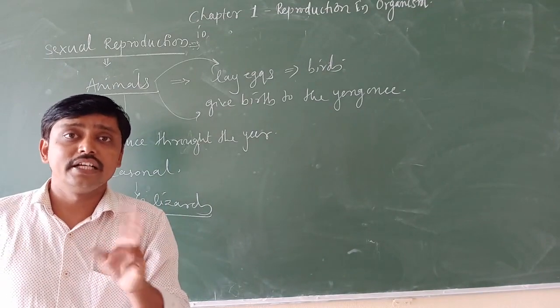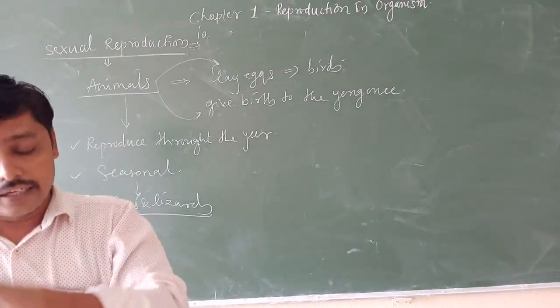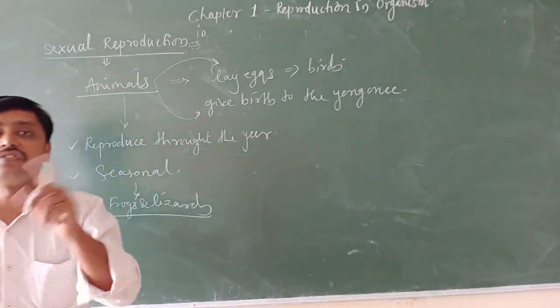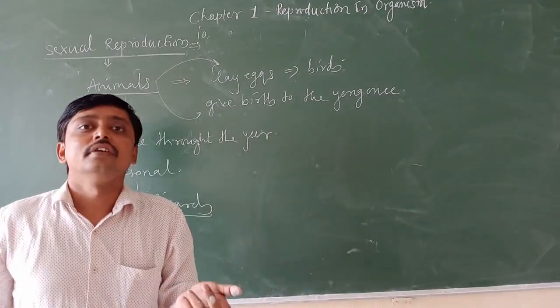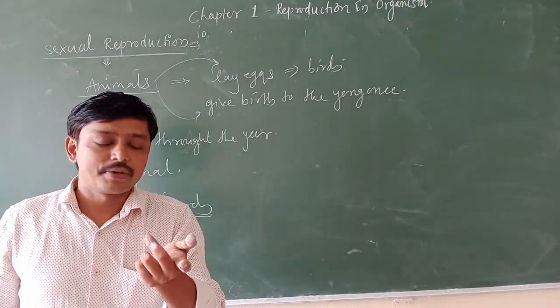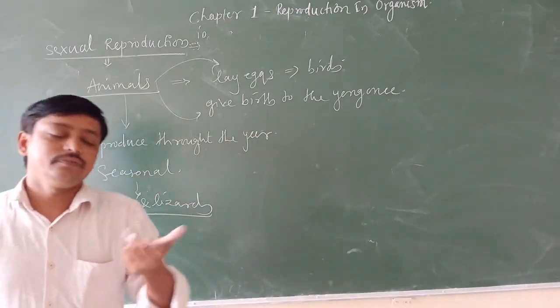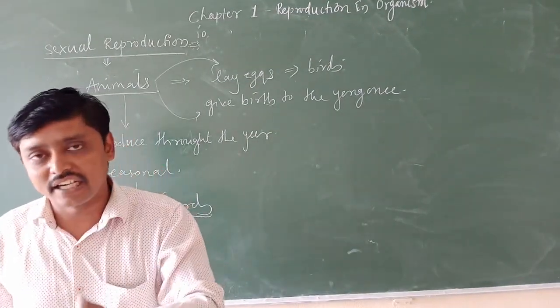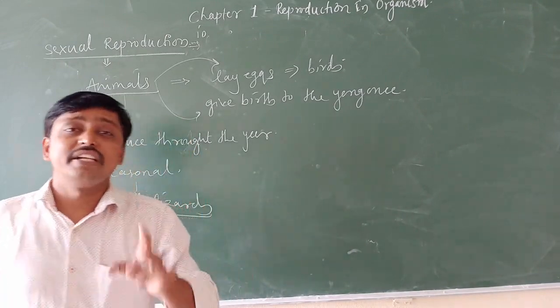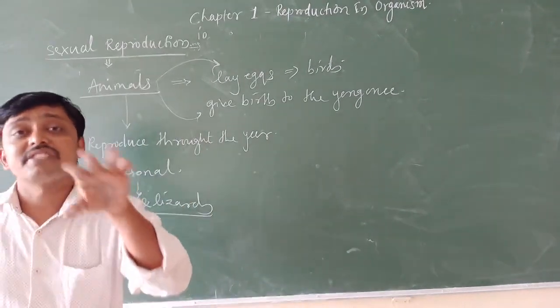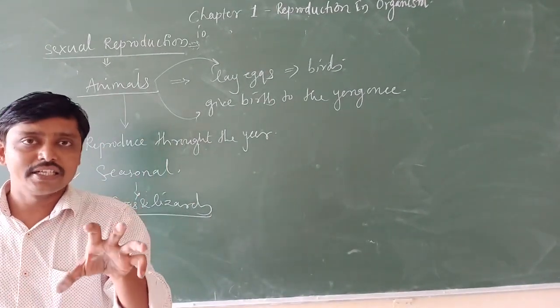In that you studied Agnatha and Gnathostomata, and afterwards the classes: superclass Pisces, superclass Tetrapoda, Chondrichthyes, Osteichthyes, and in Tetrapoda amphibians, reptiles, birds and mammals. All these you studied in the last year.